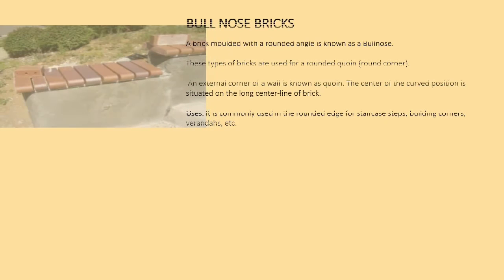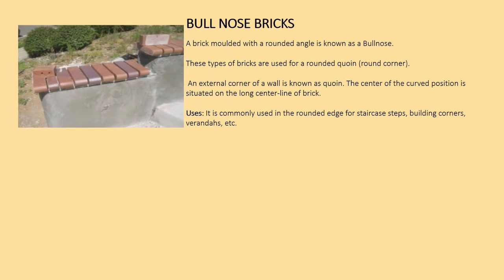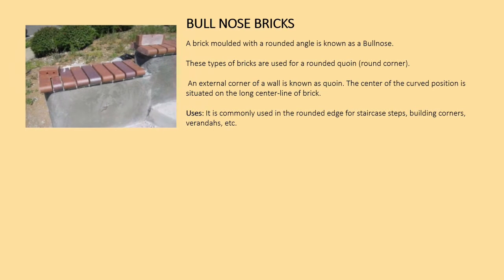Now we have bullnose bricks. A brick molded with a rounded angle is known as bullnose. These types of bricks are used for a rounded corner. The center of the curved portion is situated on the long center line of the brick. Its uses are normally in staircases, building corners and verandas.